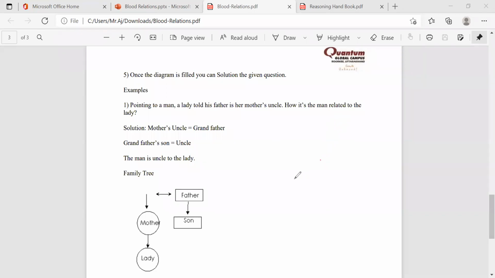Here it is me, and I'm denoting with boxes. Actually, I prefer to denote only plus. Second generation, third generation. My father.